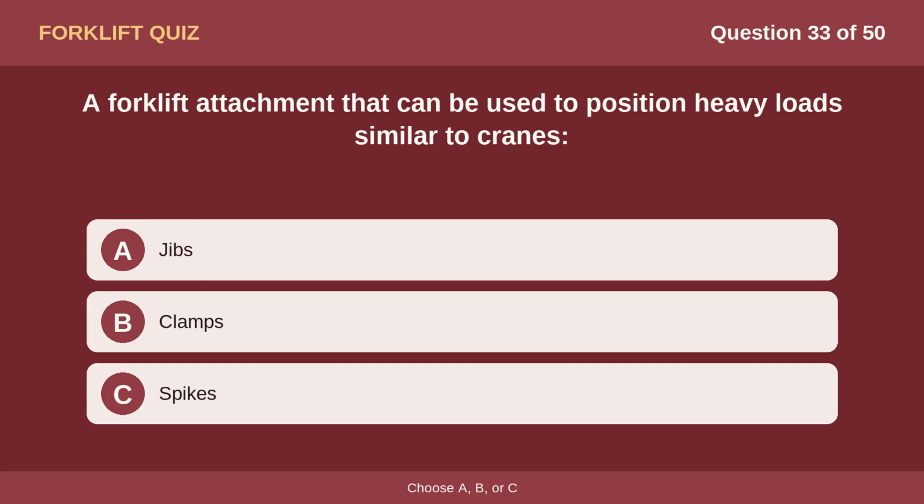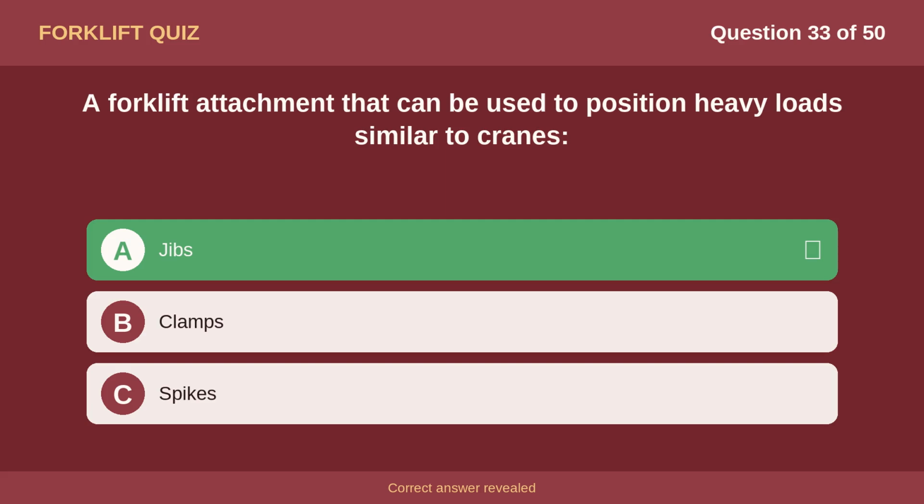Question 33. A forklift attachment that can be used to position heavy loads similar to cranes. Option A, jibs. Option B, clamps. Option C, spikes. The correct answer is option A, jibs.